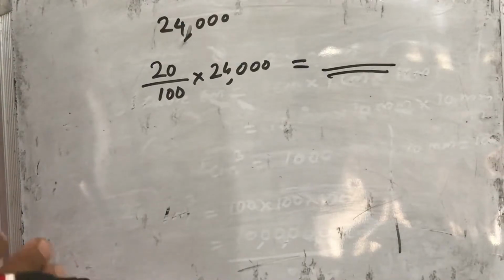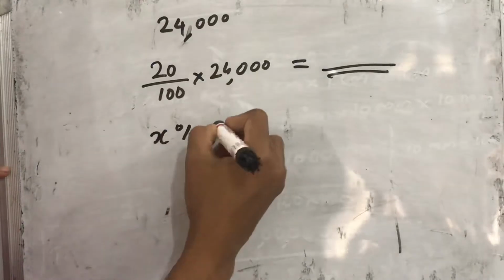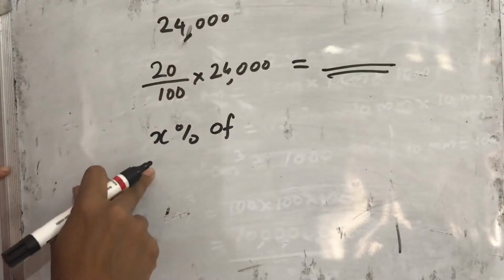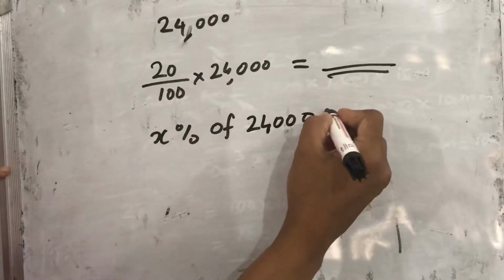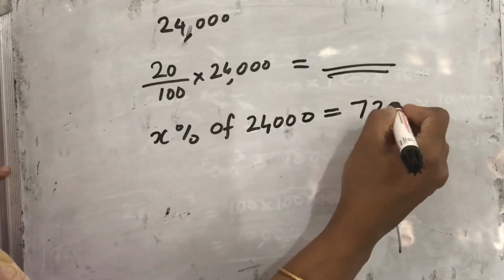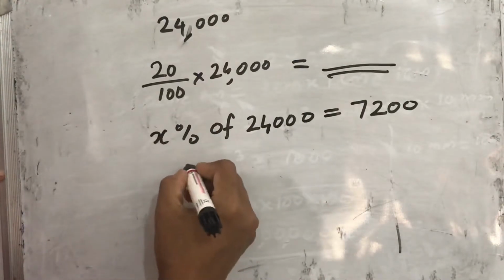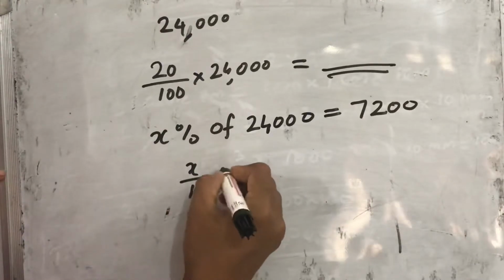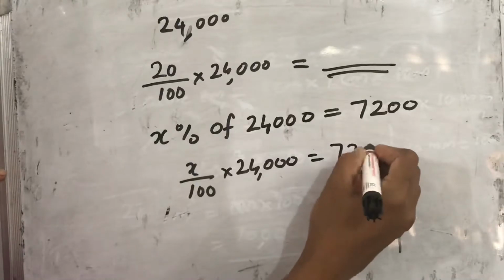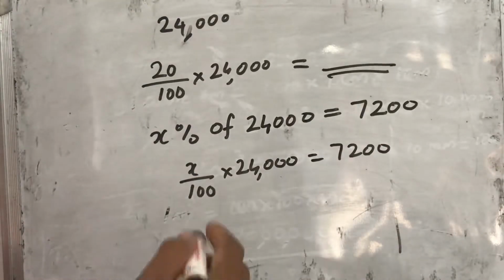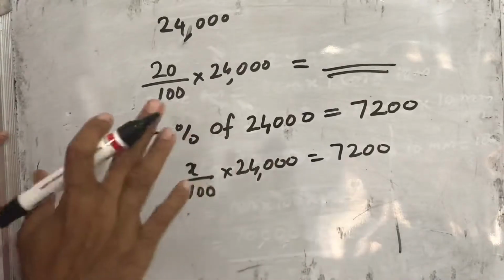Let the percentage be X. Then X percentage of his monthly salary 24,000 is given as 7,200. From this we can calculate the value of X. X by 100 into 24,000 equals 7,200. Then find the value of X, that will be the required percentage.